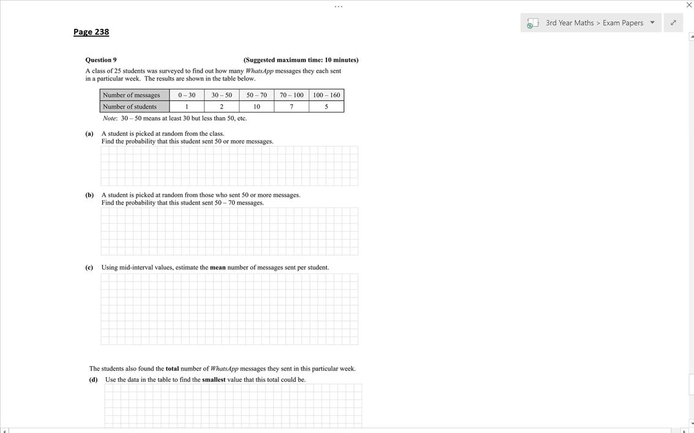A student is picked at random from the class. Find the probability that this student sent 50 or more messages. Okay, so in this group here, they sent 50 or more, so that's 10 people. This group here sent 50 or more, and this group here, so that's 5 people. So that's 10 and 7 and 5 out of a total of 25 students. So that gives me 22 out of 25. So that's the probability that someone sent 50 or more messages.